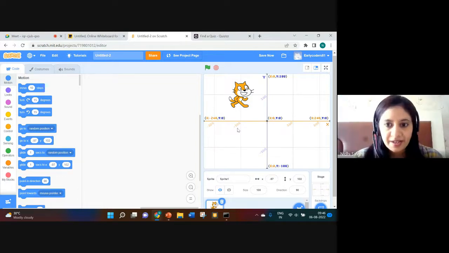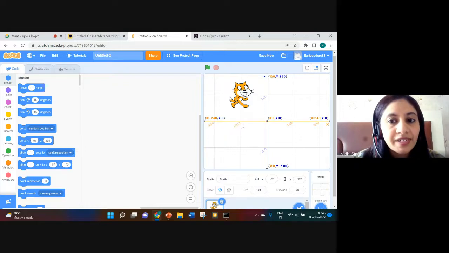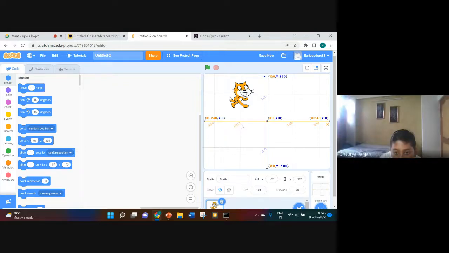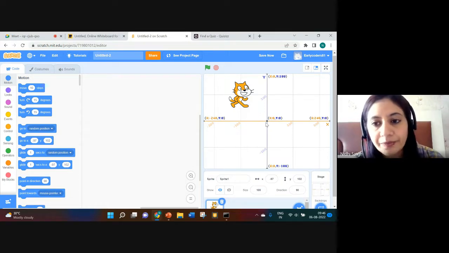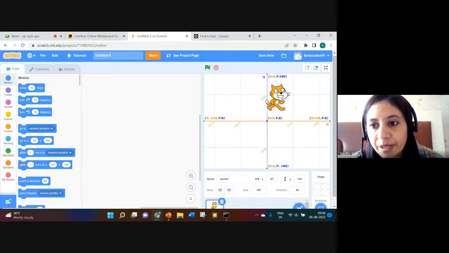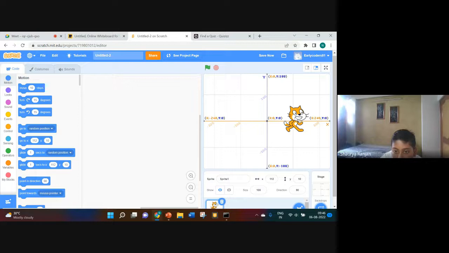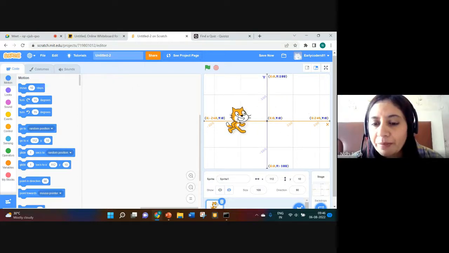Yes, about 100 or minus 100? Not minus 100, because if x is 0, everything towards its left horizontally will be in minus and towards the right will be the positive number. So if the cat is here, your x will be 100, yes? Yes, ma'am. And if it is there, that will be minus 100.